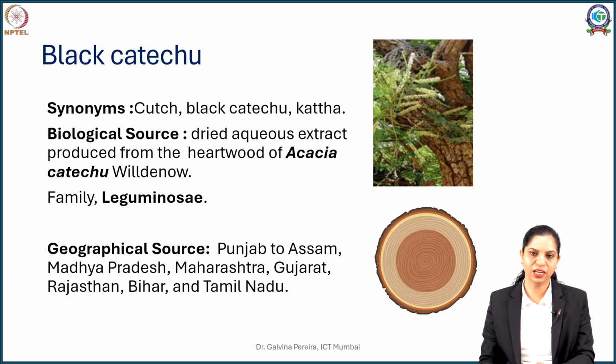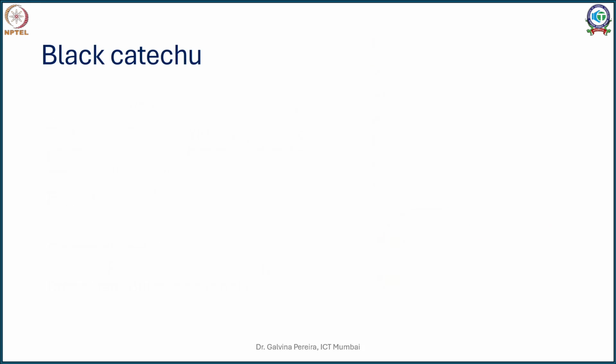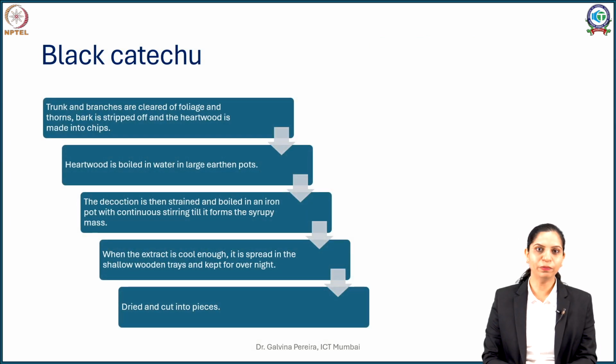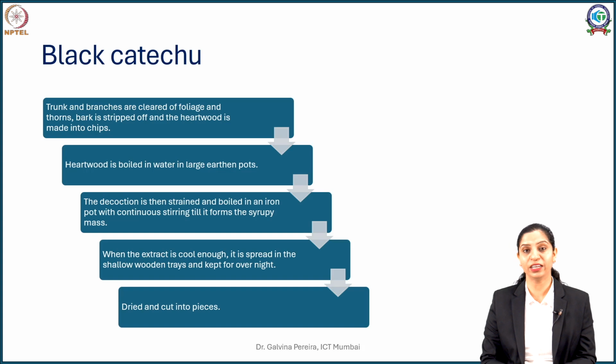Once this coppicing is done, the outer bark is peeled off, then the sapwood is peeled off and the inner heartwood is taken. Now this inner heartwood is cut into finer chips. Why? Because you want to prepare an aqueous extract from it. If you keep the whole wood or log as such, the extraction will not be efficient. So in order to increase the surface area and get better, richer extracts, you have to chip it and make finer particles of it. This is generally done nowadays with sawmills where you have good advanced cutters.